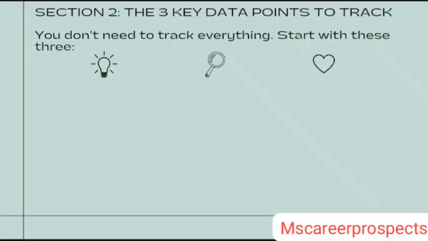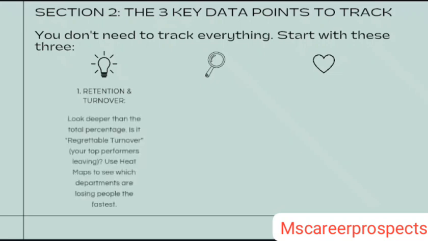Section 2, the 3 key data points to track. You don't need to track everything. Start with these 3. 1. Retention and turnover. Look deeper than the total percentage. Is it regrettable turnover, your top performers leaving? Use heat maps to see which departments are losing people the fastest.